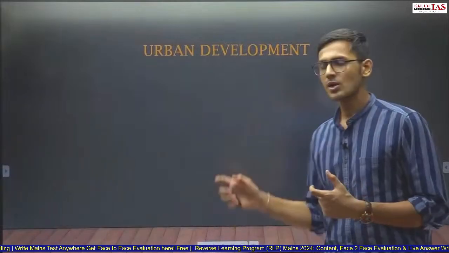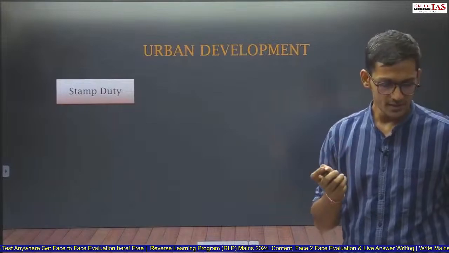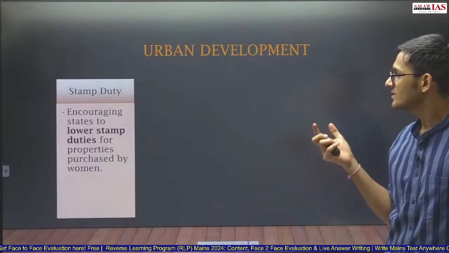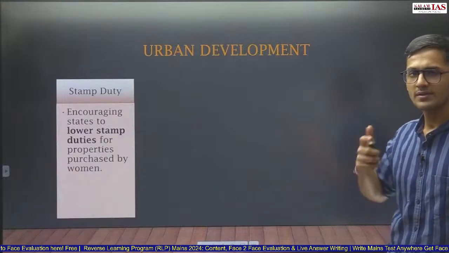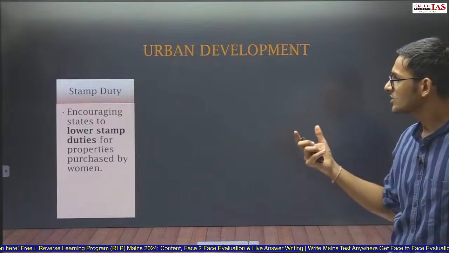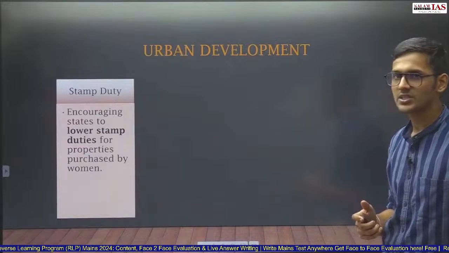Now we move forward to urban development. So for urban development, what are the initiatives that have been taken in this year's budget? First is stamp duty. Now again, these can be used in way forward or initiatives which the government has taken, encouraging states to lower stamp duties for purchasing properties purchased by women.